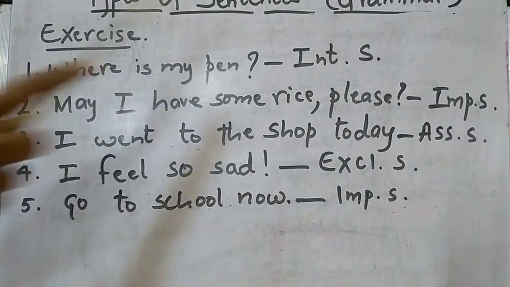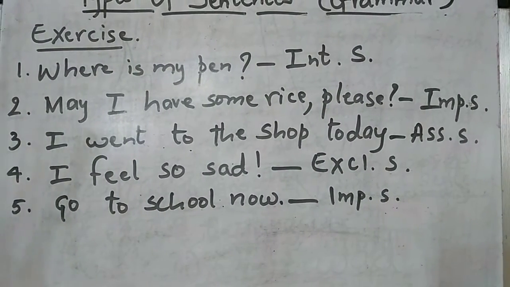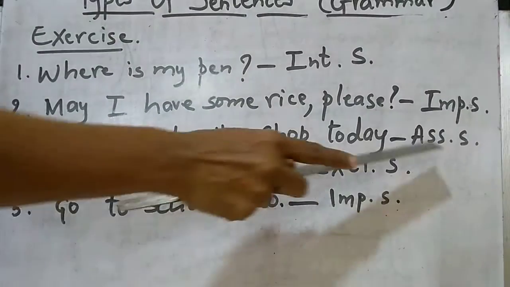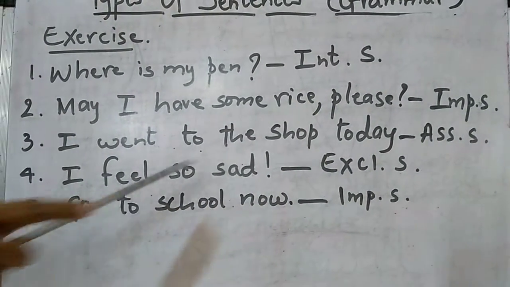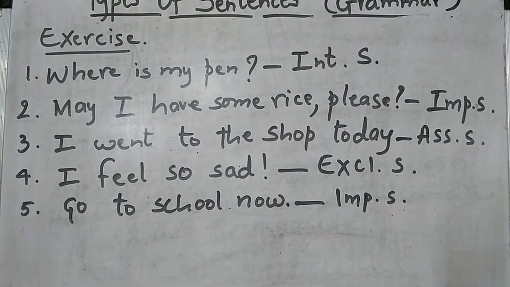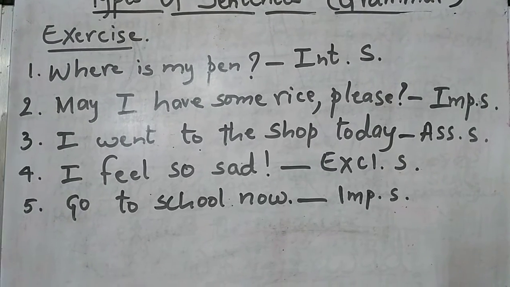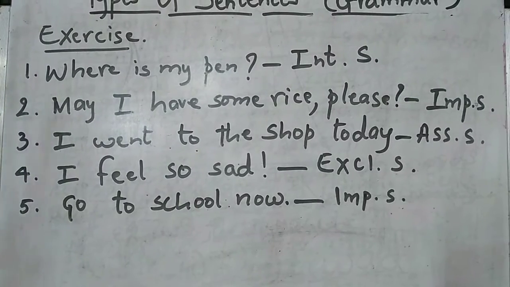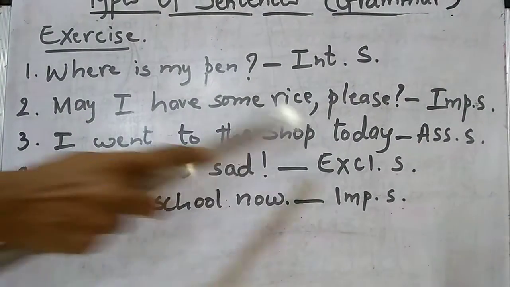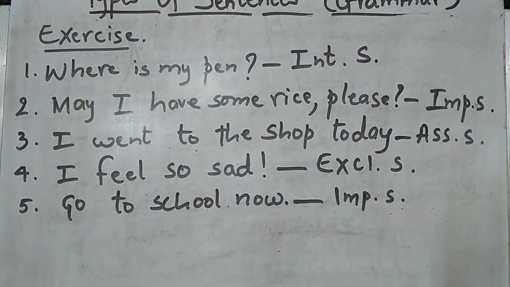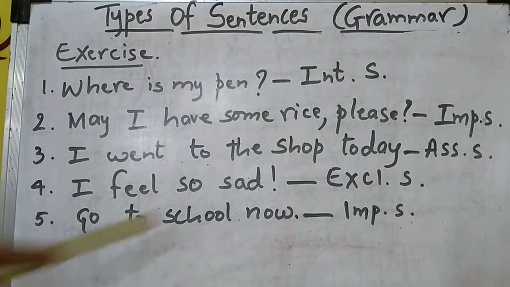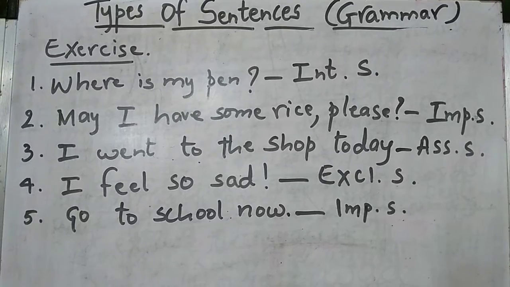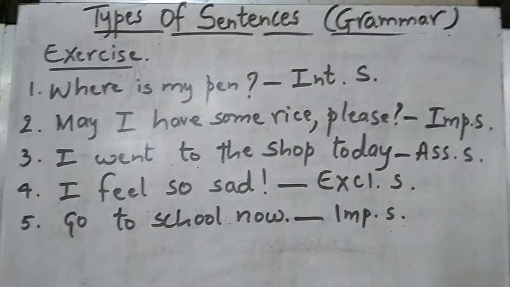I went to the shop today. You have declared by saying that you have gone to the shop today. So declaration is called an assertive sentence, and this sentence is an assertive sentence. I feel so sad. Sudden feelings, showing your feelings is called an exclamatory sentence, and as soon as you see the exclamation mark, you can say that it is an exclamatory sentence. So I feel so sad is an example of an exclamatory sentence. And lastly, go to school now. So you are ordering someone to go to school. So this becomes an imperative sentence.